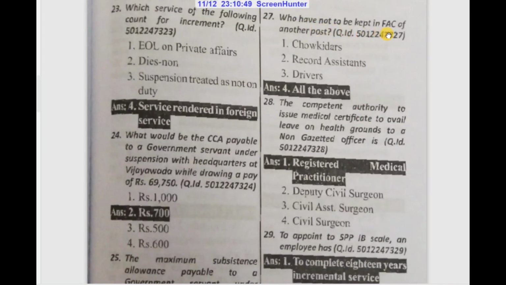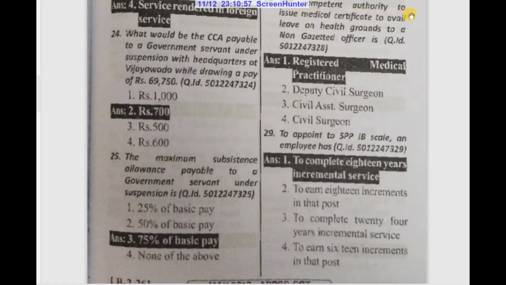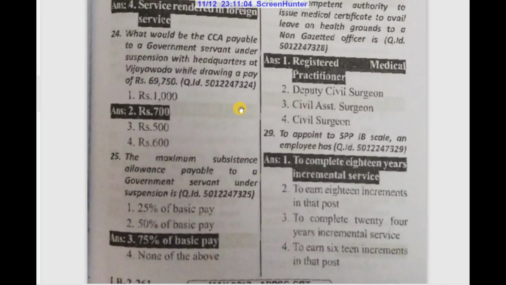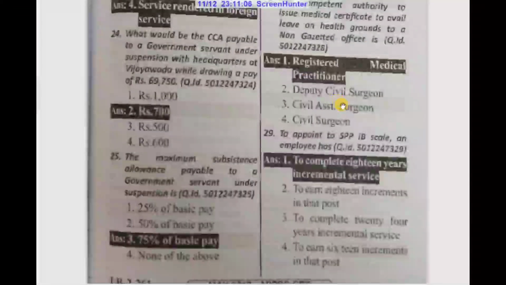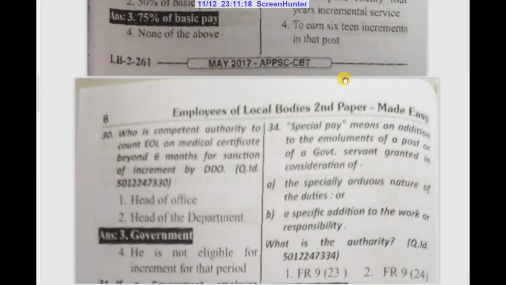Who have not to be kept in FAC of another post? All the above, meaning chowkidars, record assistants, drivers. The competent authority to issue medical certificate to avail leave on health grounds to a non-gazetted officer is a registered medical practitioner. To appoint to SPB 1B scale, an employee has to complete 18 years incremental service.